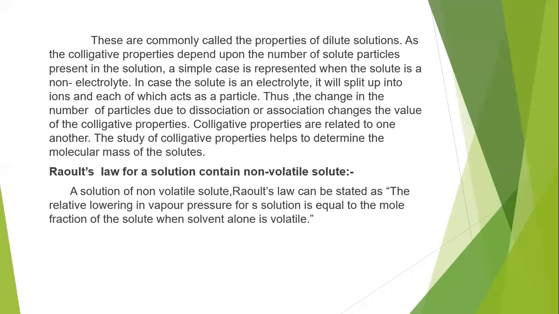In general, for any colligative property, one condition must be that it is a dilute solution, and the solute must be a non-volatile solute. If it is a volatile solute, then it can immediately convert into vapor, so the number of ions or molecules would change. So the solute must always be non-volatile. For a dilute solution with a non-volatile solute, what is the deciding factor for the vapor pressure of the solution? We discuss that under Raoult's law.